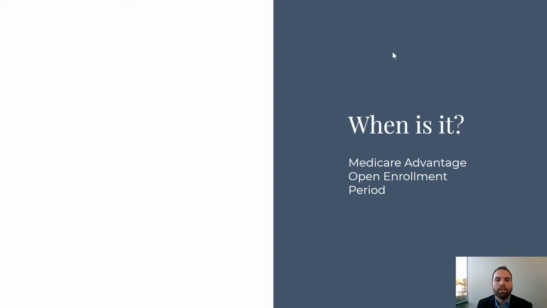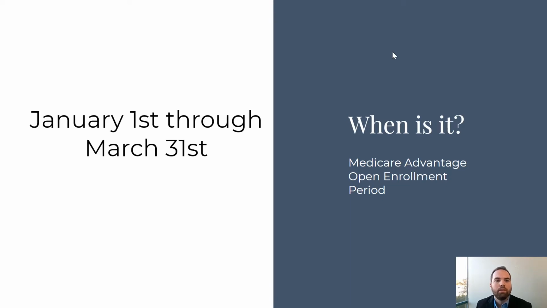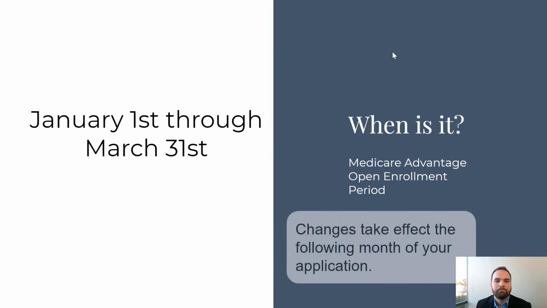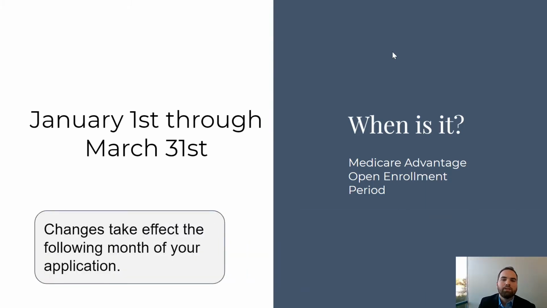And so when is the Medicare Advantage open enrollment period? Well, this is coming up, and it starts January 1st through March 31st. And any changes that you make, so let's say you make the changes in January, that will become effective the following month in February. If you make a change in February, the changes will take effect in March. If you make changes in March, then the changes will take effect in April.